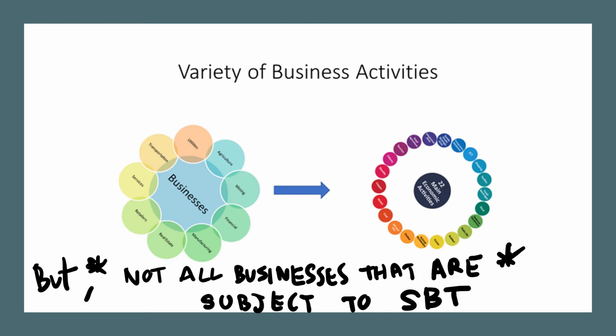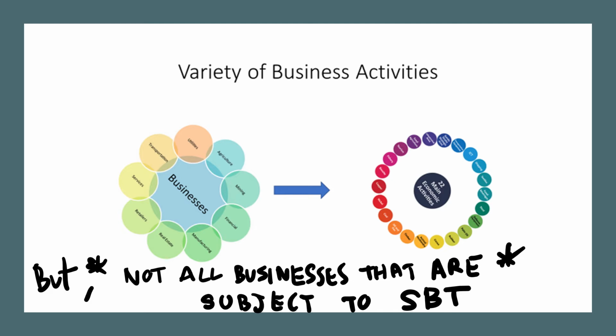The Revenue Code tells you what types of business are subject to SBT. So at this stage, you need to understand that there are a variety of business activities, but only the businesses specified by the Revenue Code are subject to specific business tax.